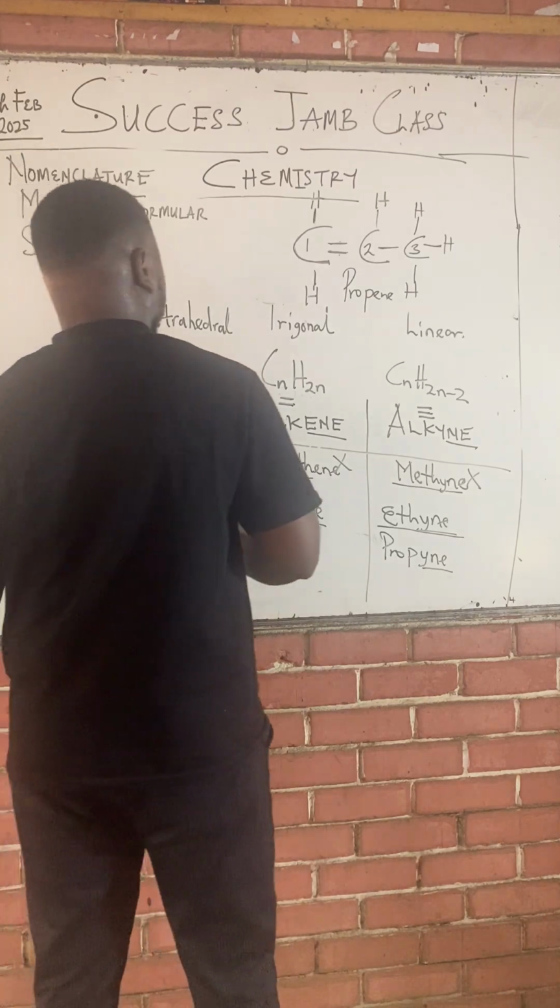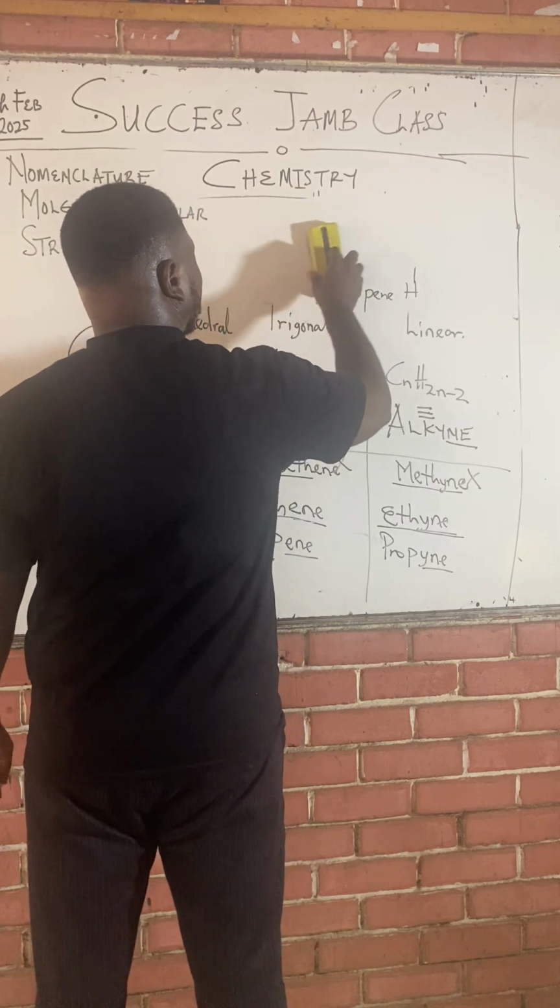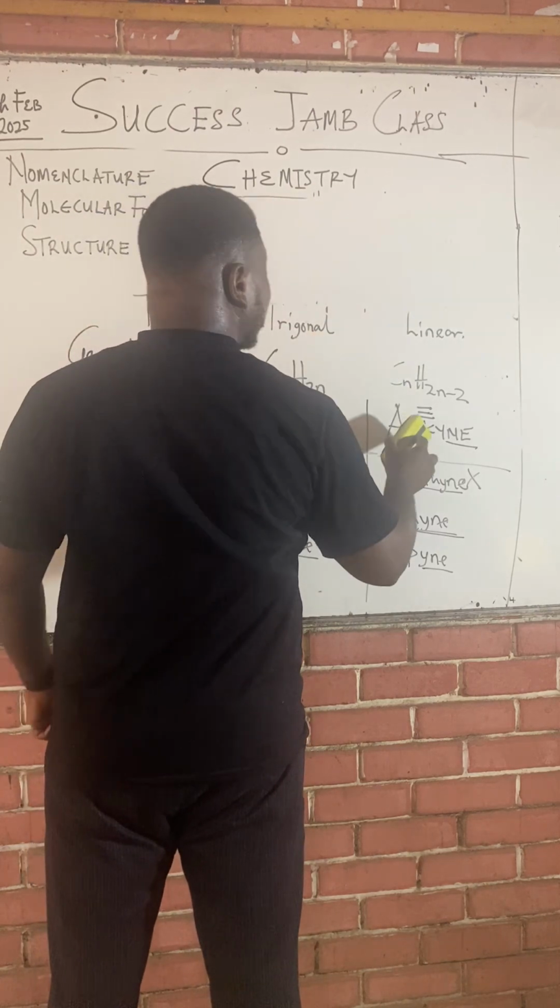Now, what of alkynes? Alkynes are triple bonded.